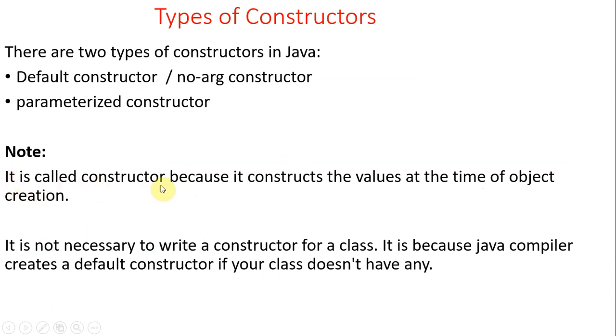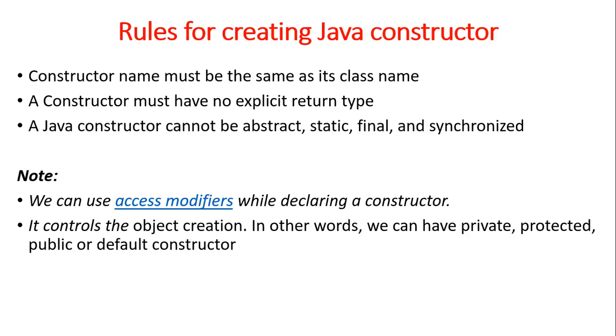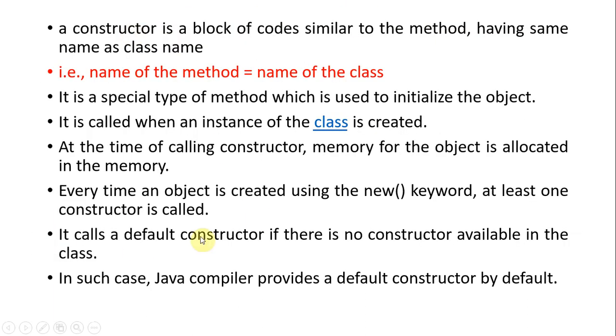It is called a constructor because it constructs the values at the time of object creation only. At the time of object creation, you are directly calling the constructor, so you don't need to specify the constructor call by using an object. Creating an object is nothing but calling a constructor. Every time an object is created using the new keyword, at least one constructor is called. That means we are calling a constructor directly.